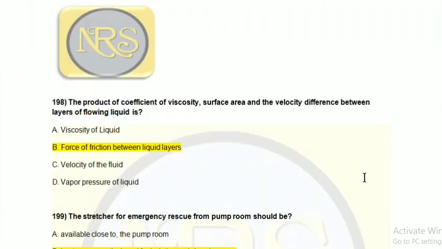Question number 198. The product of coefficient of viscosity, surface area and the velocity difference between layers of flowing liquid is: option A, viscosity of liquid; option B, force of friction between liquid layers; option C, velocity of the fluid; option D, vapor pressure of liquid. The correct answer is option B, the force of friction between the liquid layers. So the friction force created between the liquid layers will be a coefficient for viscosity, surface area and velocity difference.